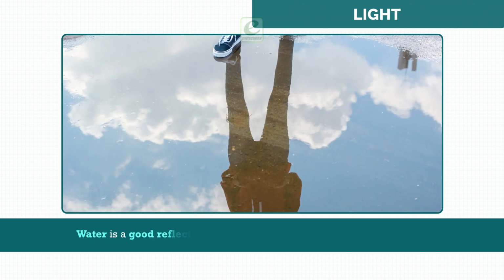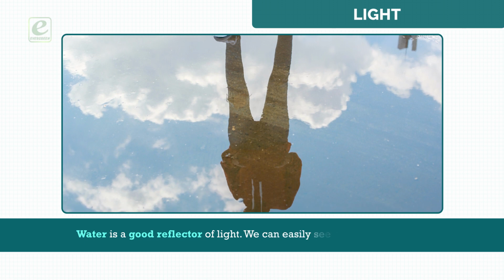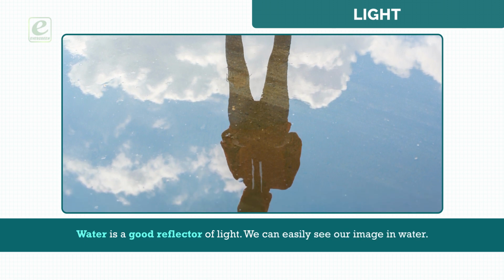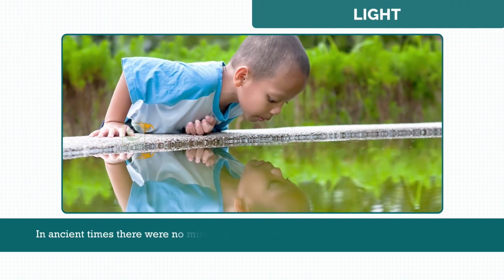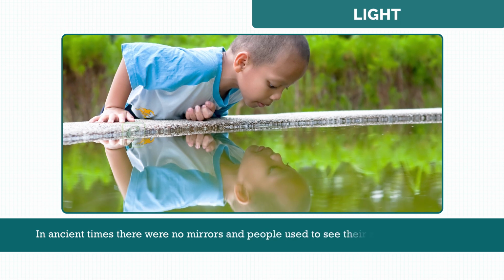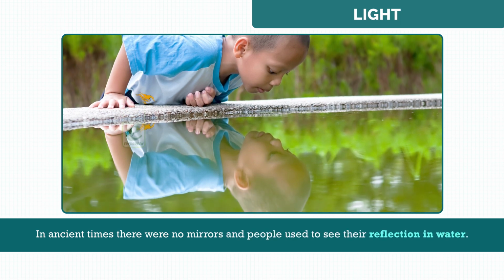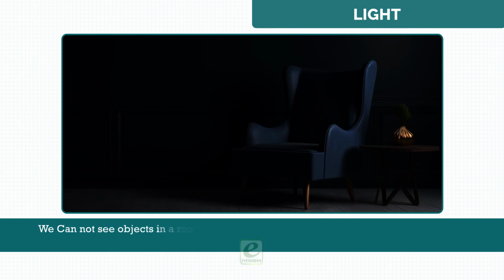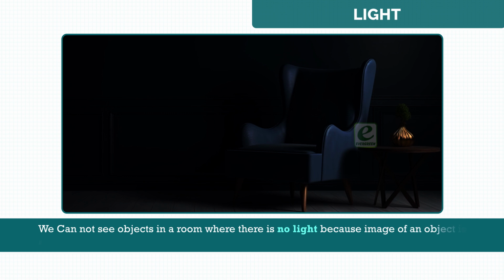Water is a good reflector of light. We can easily see our image in water. In ancient times, there were no mirrors and people used to see their reflection in water. We cannot see objects in a room where there is no light because the image of an object is formed only if it reflects light.